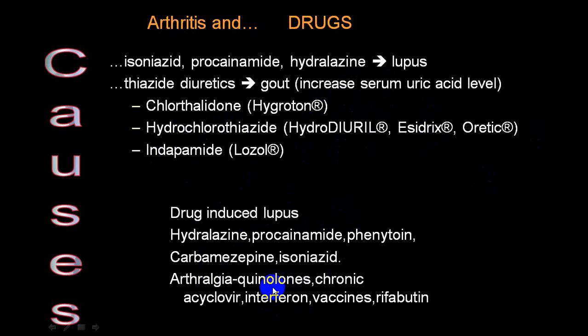Once in a while, quinolones can also produce arthralgia, so do remember quinolones. Vaccines can sometimes produce arthralgia. Carbamazepine and phenytoin sodium, which are very commonly utilized for epilepsy, can also produce what we call drug-induced lupus. So do keep some of these drugs in mind. If a person is on some of these drugs, they can induce lupus.